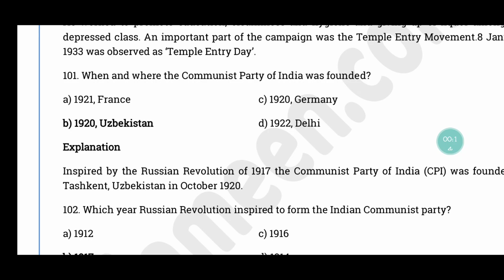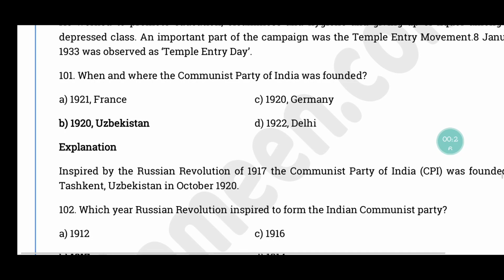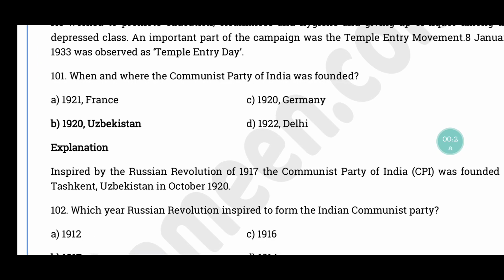Question number 101. When and where the Communist Party of India was founded? The correct answer is option B, 1920, Uzbekistan. Inspired by the Russian Revolution of 1917, Communist Party of India, that is CPI, was founded in Tashkent, Uzbekistan in October 1920.